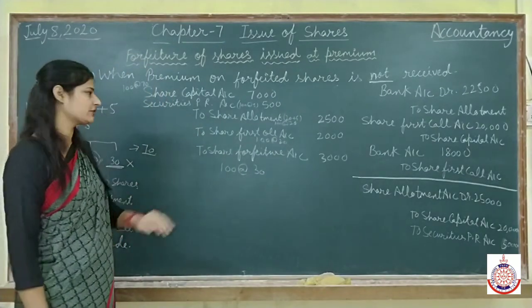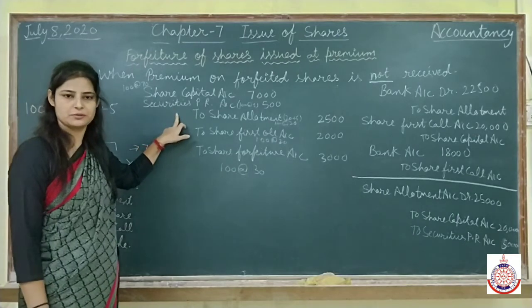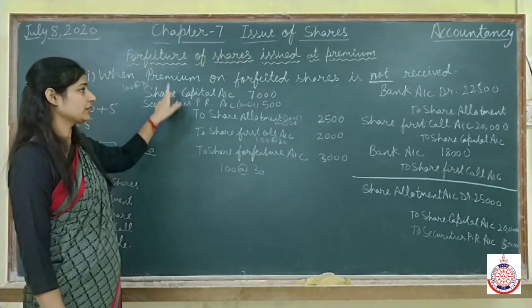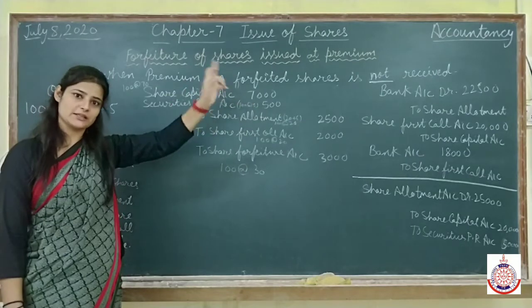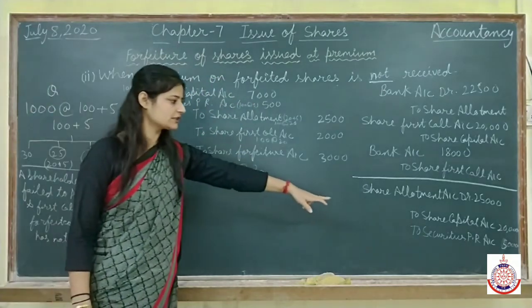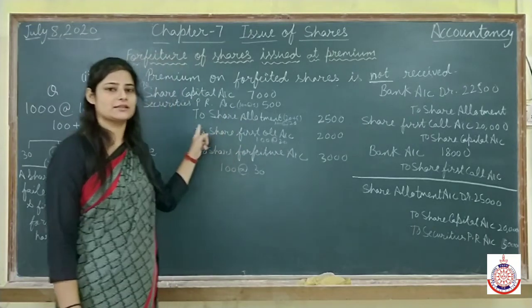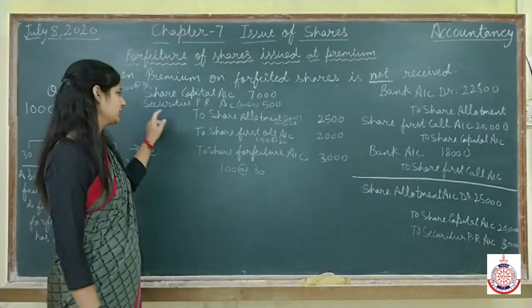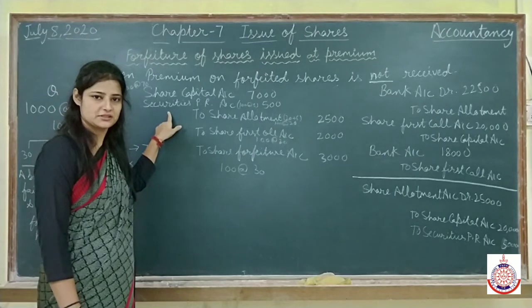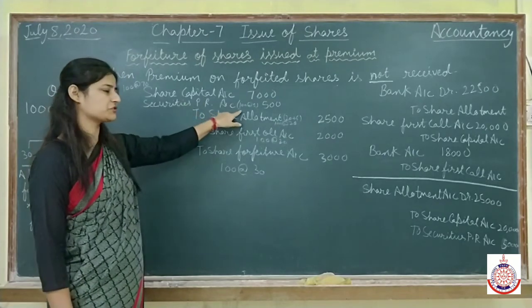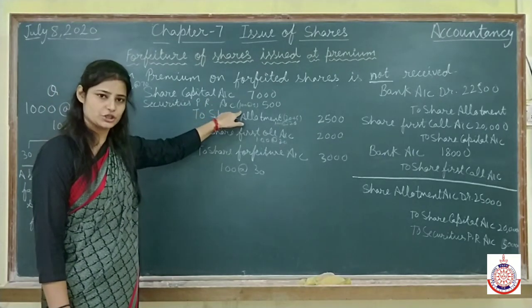First, when the premium is received, there is no need to debit the security premium reserve account. But when the premium is not received but is due, it means we have credited the security premium reserve account. In that case, we have to cancel it, and we will debit the security premium reserve account with that amount which we have not received from the shareholder.